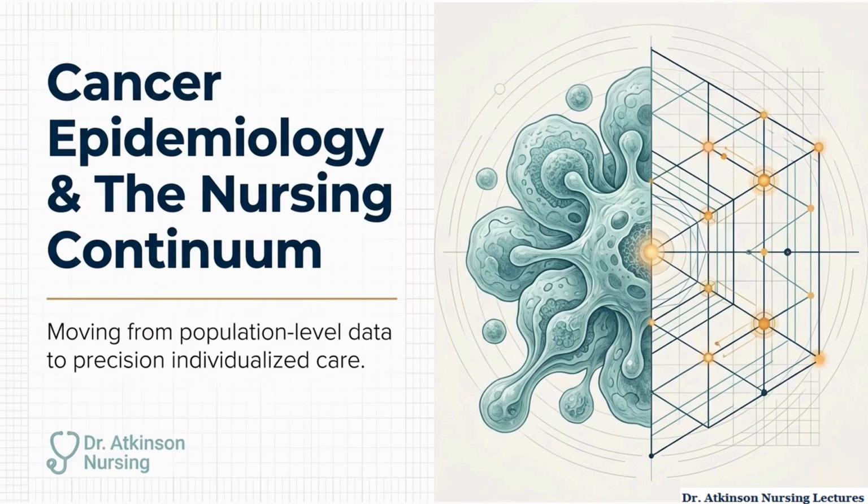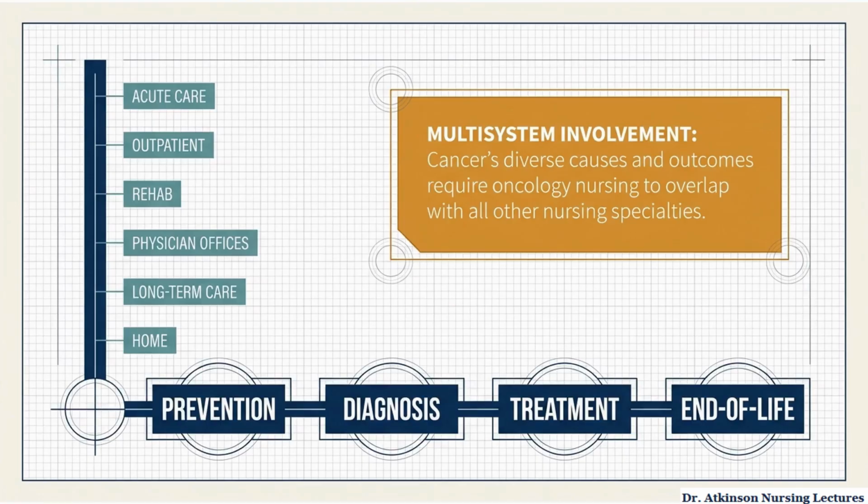Today, we will cover cancer epidemiology and the nursing continuum. Cancer affects every area of nursing practice. Whether you work in the ICU, ER, community clinic, or home health, you will care for oncology patients. Oncology care spans prevention, screening, active treatment, and end-of-life care. Cancer often involves multiple organ systems, requiring comprehensive nursing assessment and management across specialties.